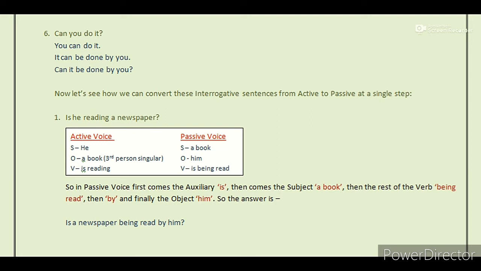And we know in passive the subject will be a newspaper, and in object he will change into him, and in verb it will be is being read. So the answer is, is a newspaper being read by him? How? Have a look. So in passive voice, first comes the auxiliary is, then comes the subject a newspaper, and then the rest of the verb being read, then by, and finally the object him.